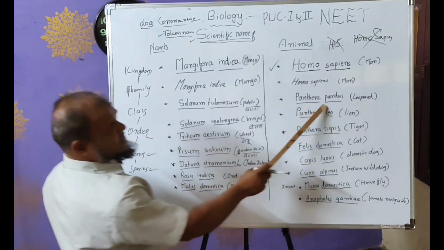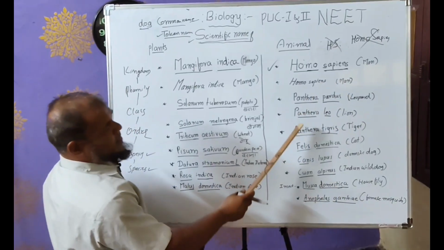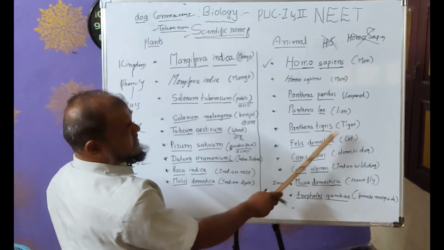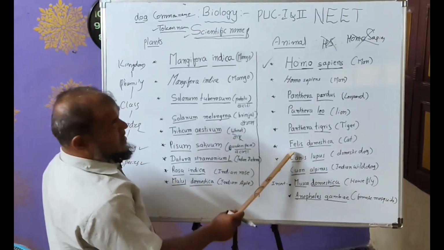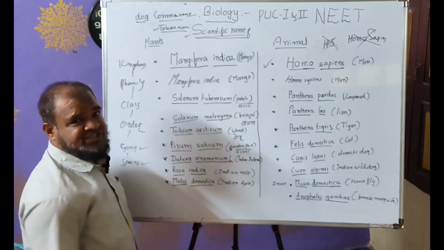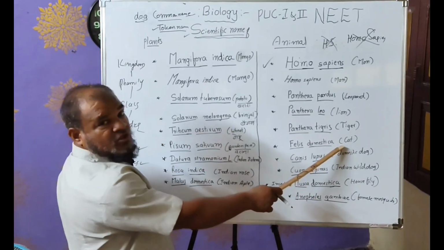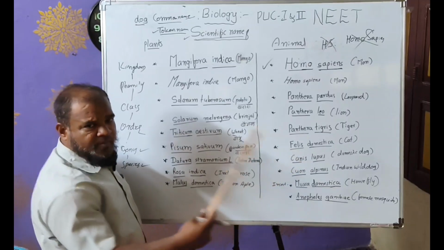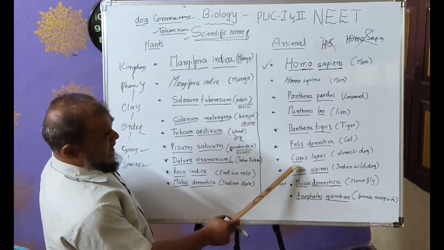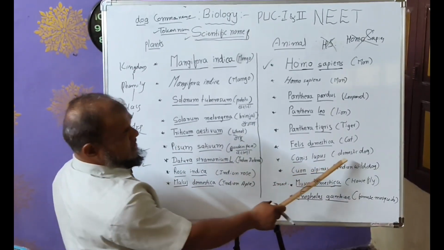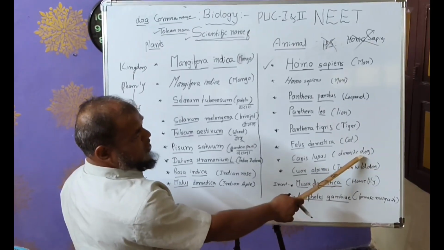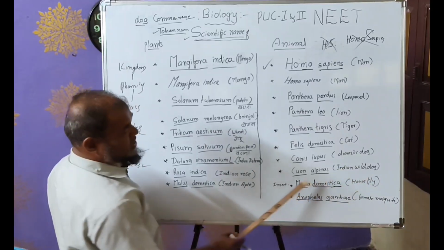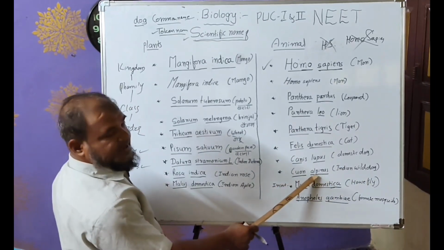Panthera pardus is the scientific name of the leopard. Panthera leo is the scientific name of the lion. Panthera tigris is the scientific name of the tiger. Felis domestica is the scientific name of the cat. Canis lupus is the domestic dog. The Indian wild dog is Cuon alpinus.